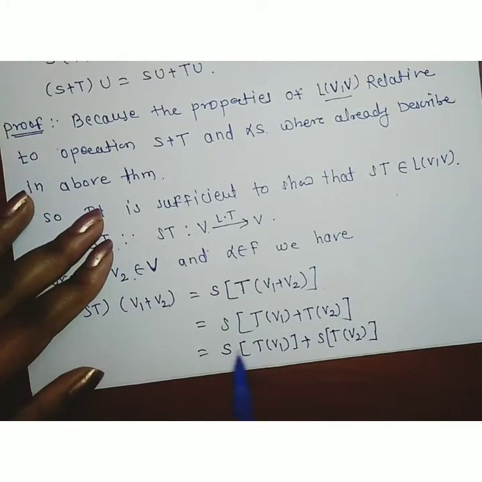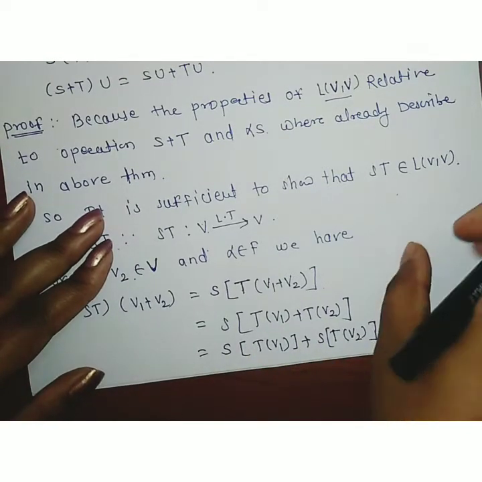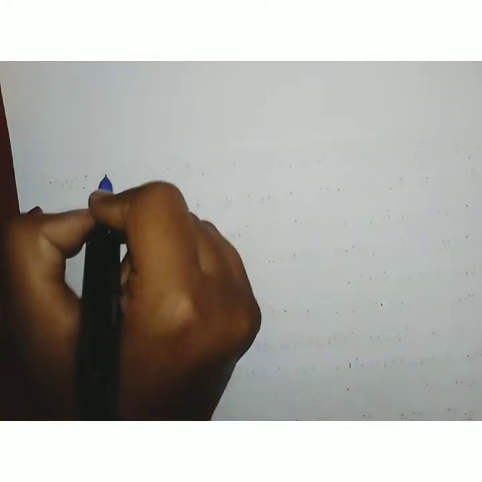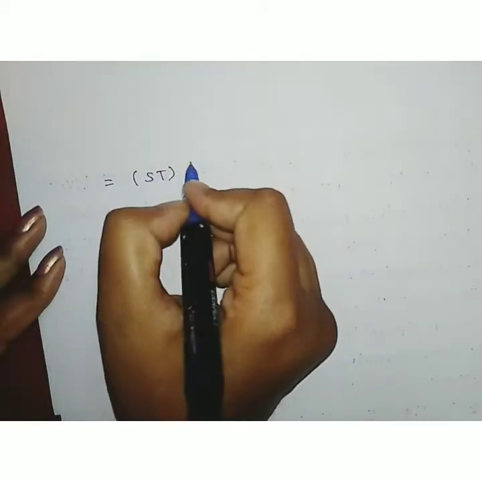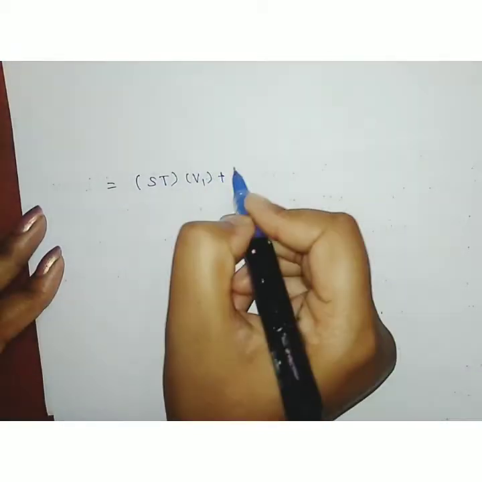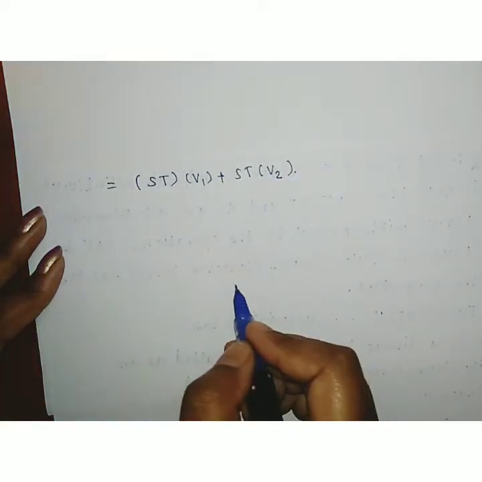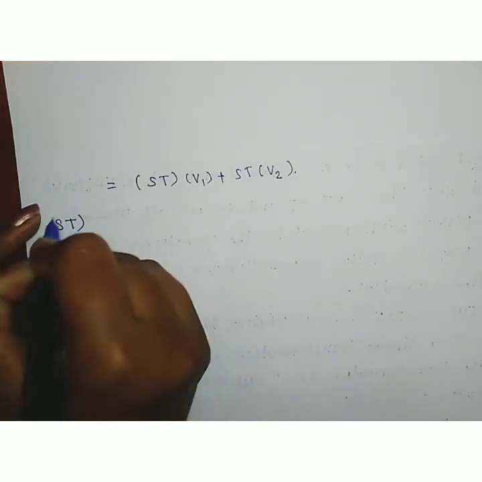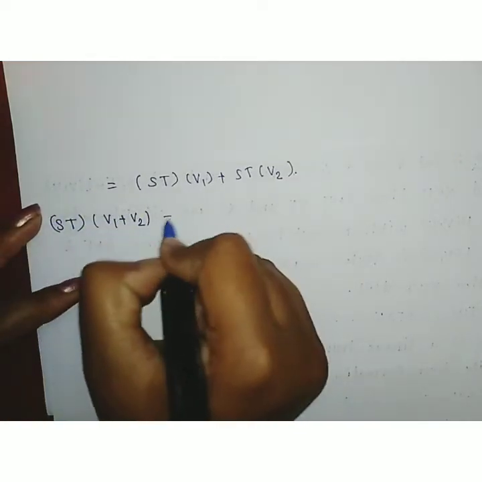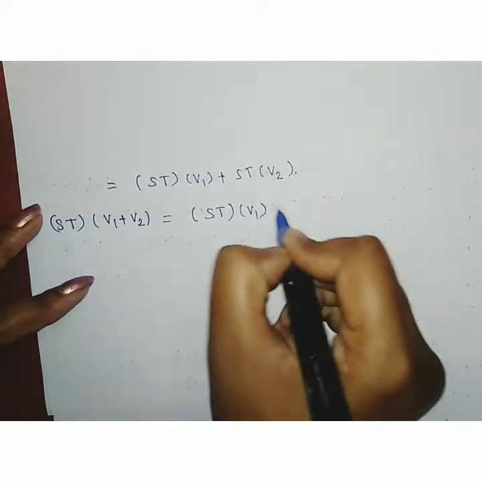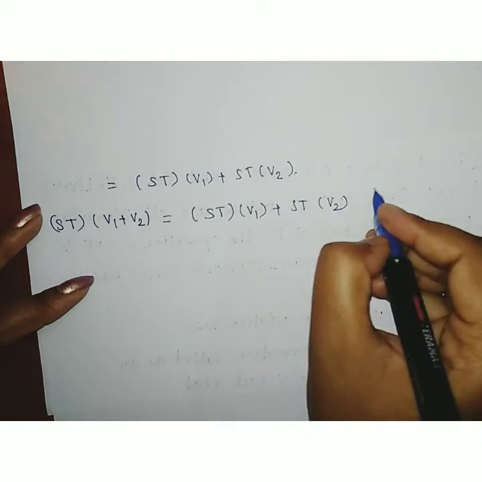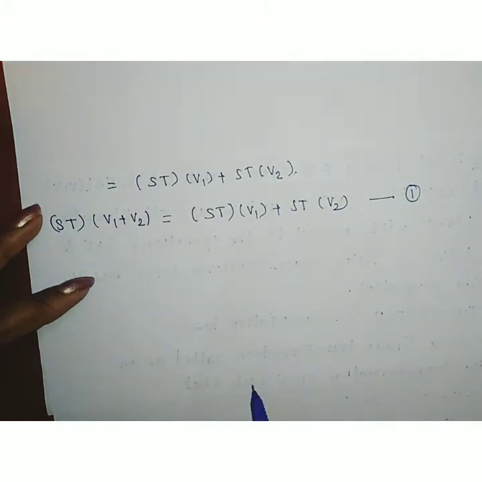Now take S and T in one bracket and V1 in the other bracket. Therefore, this is equal to ST operating on V1 plus ST operating on V2. Therefore we have ST operating on V1 plus V2 is equal to ST operating on V1 plus ST operating on V2. Therefore the first property for the linear transformation is satisfied.